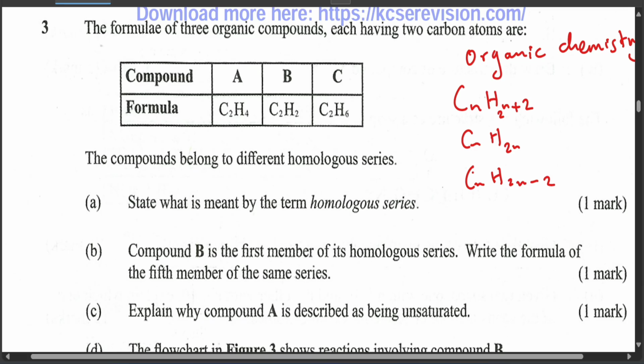So we have CnH2n plus 2, CnH2n, and CnH2n minus 2.